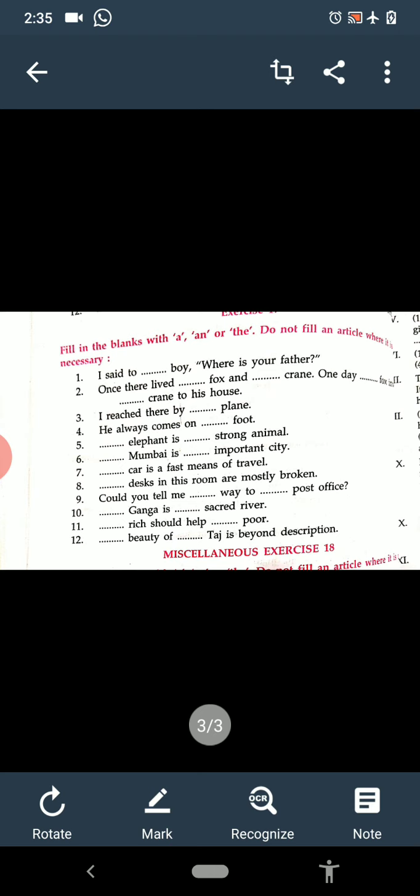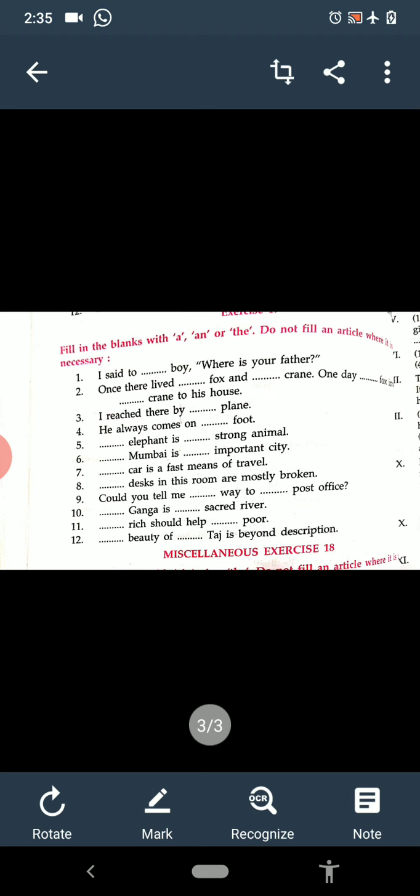No article. Mumbai is an important city. Mumbai is a proper noun. So before a proper noun we will not use any article. In the omission of article we have read, if proper, abstract or material nouns are there, then we will not use any article there, a and the no. So Mumbai is a proper noun, therefore no article is there. Then in number 6, the first one is dash. Mumbai is an important city.